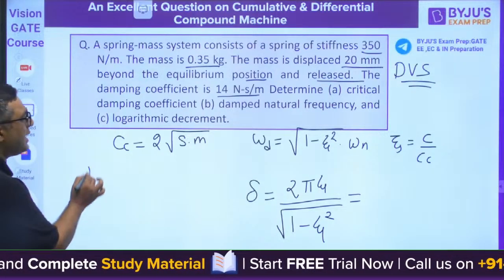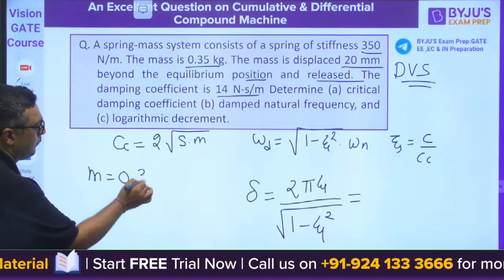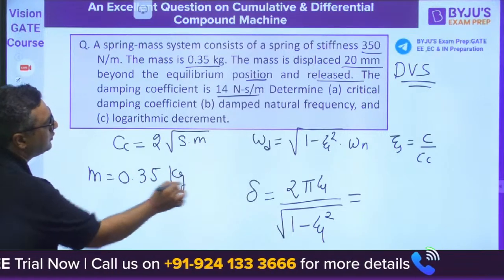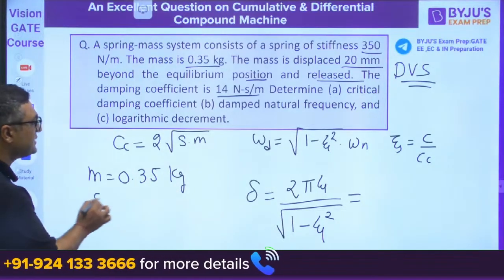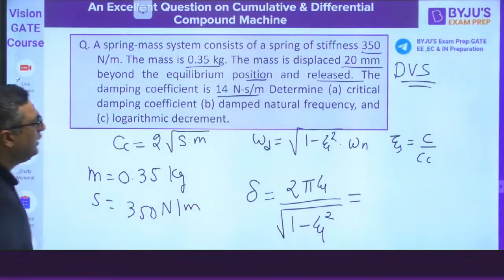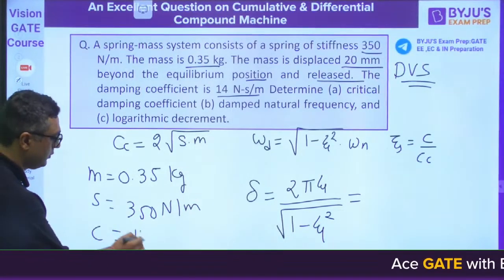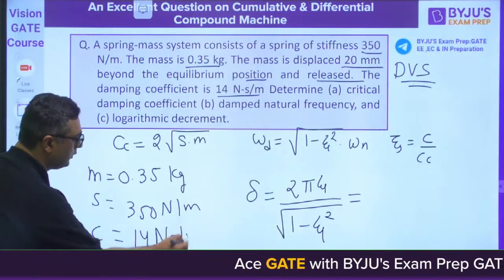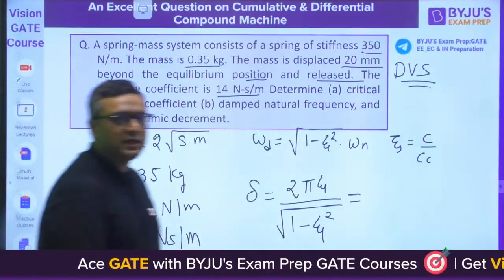We are given the mass, 0.35 kg. We are given the stiffness. We are given the damping coefficient.